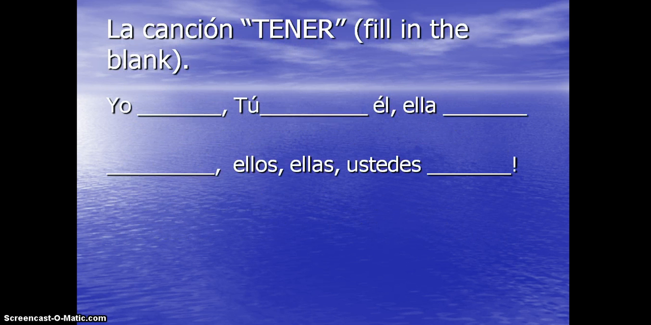Now there is a nifty song that goes with the tener, and goes with the conjugations of tener. I will go over it later on in class. But here are my lyrics to this song. Okay. So anywho, that is it for tener. That's all I'm saying right now.